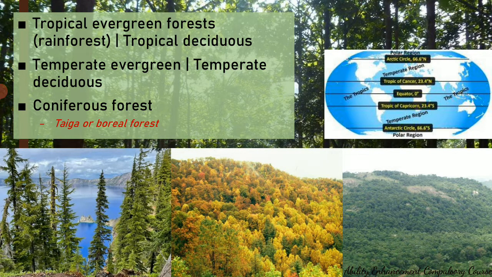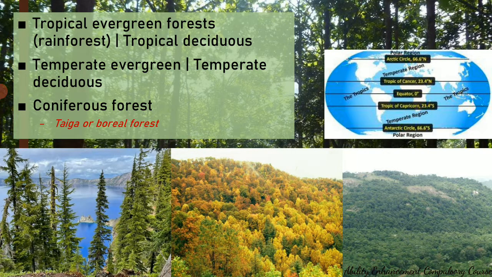In India, coniferous forests are mainly found in eastern Himalayas, in Sikkim, Arunachal. In those regions, the forests that you find are the coniferous forests, and they are characterized mainly by trees which are pine trees or conifers. Those are the trees that you find in coniferous forest.